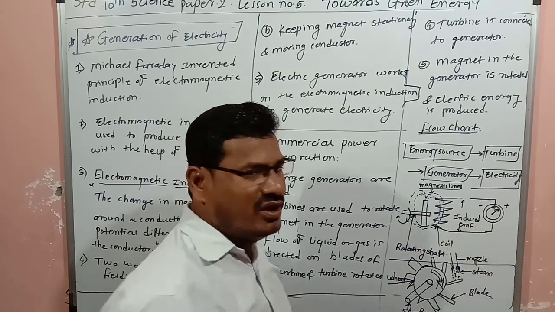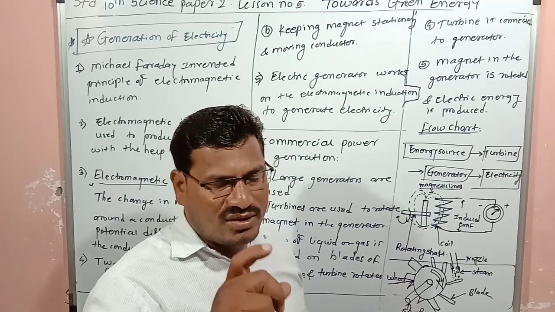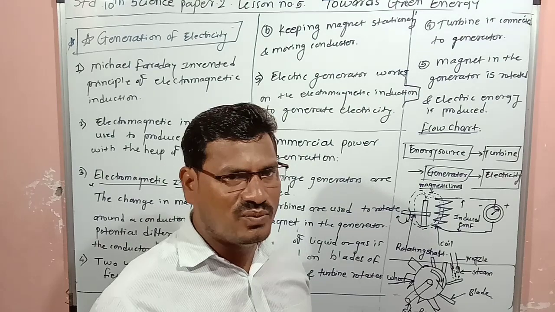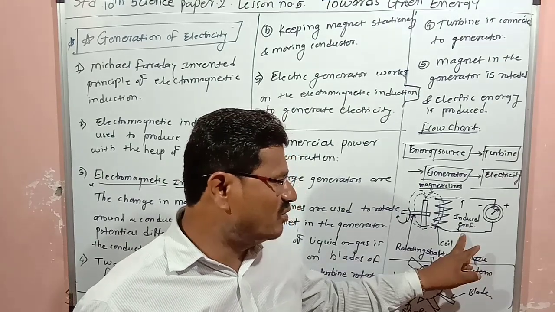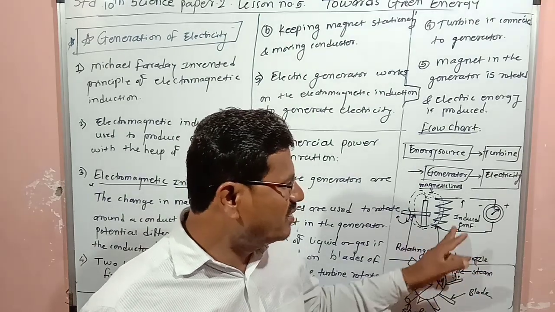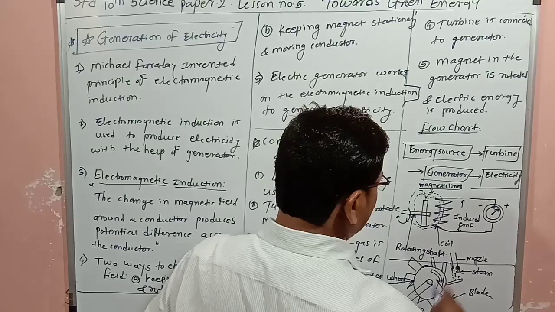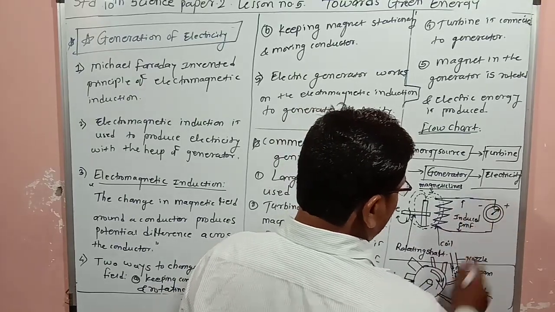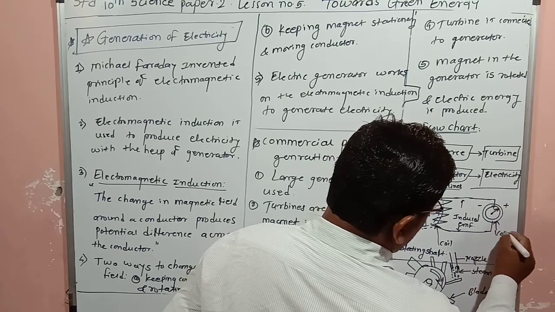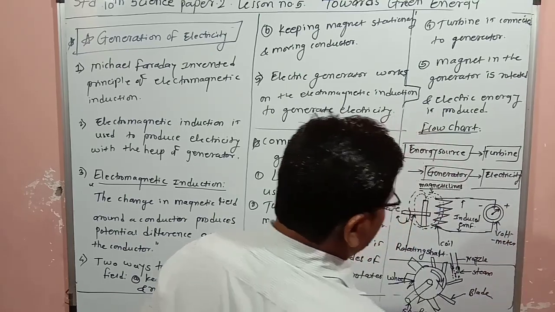To make the electrons flow, electromotive force or potential difference is generated. Across that, a voltmeter is connected to check the potential difference.